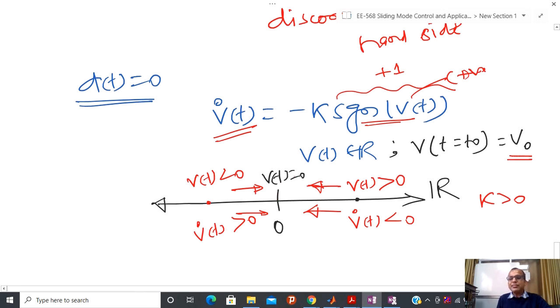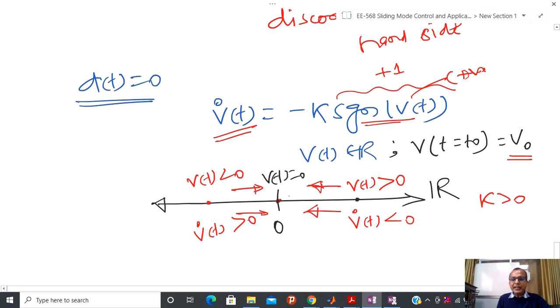We will see the behavior at V equal to 0 in the next part of this lecture. But for the time being, you can assume that if I define signum V(t) equal to 0 when V(t) is exactly equal to 0, then I can guarantee that V and V dot are equal to 0.